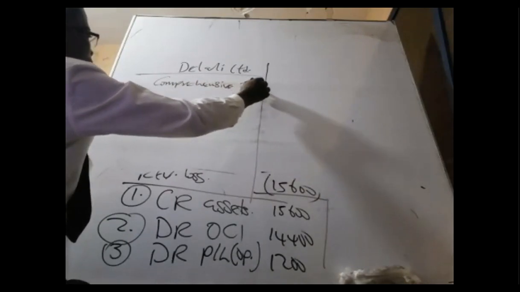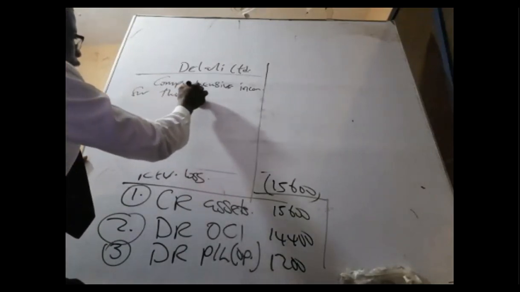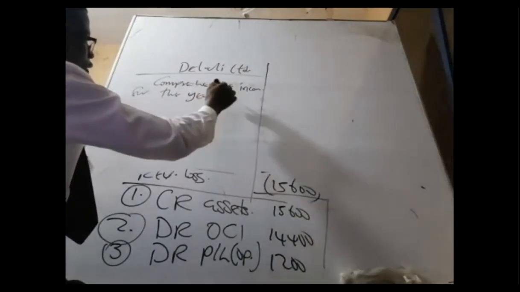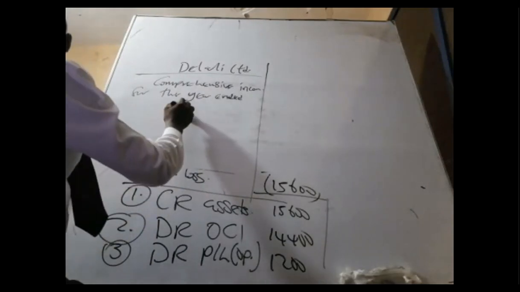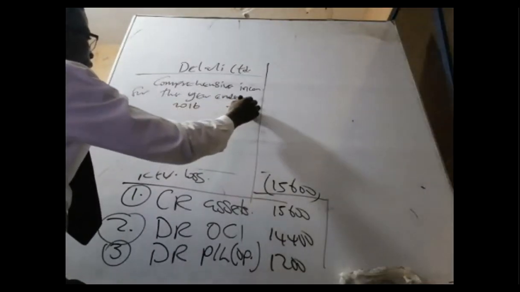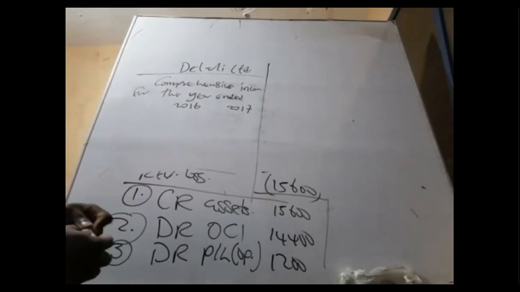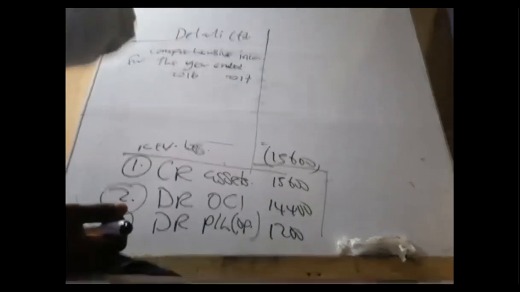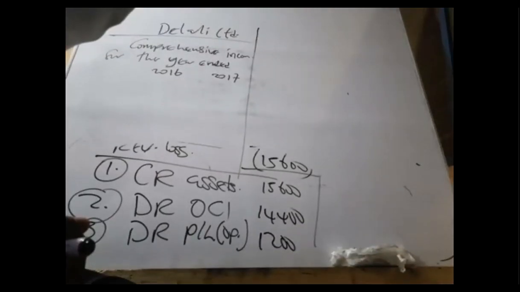Comprehensive income for the year ended 31st December, this is 2016 and 2017. So 2016 and 2017. Okay, so that is that.